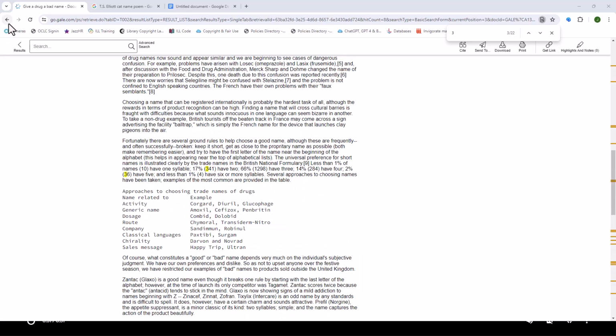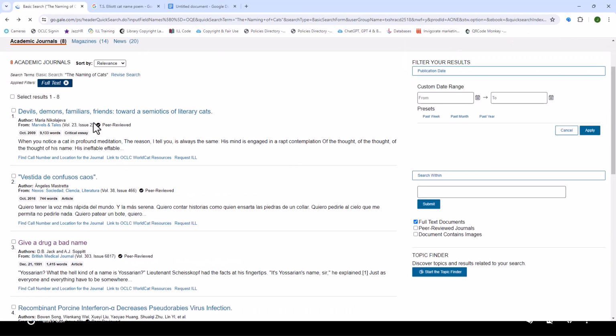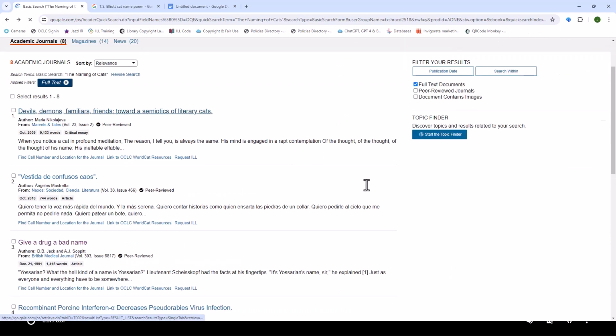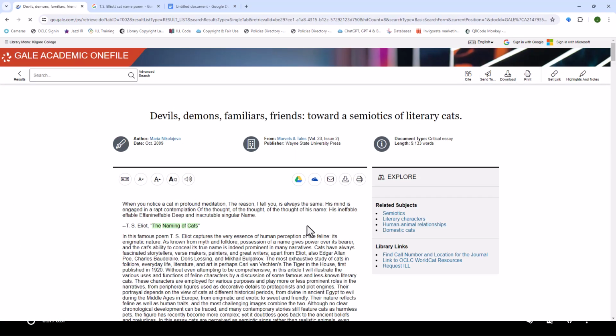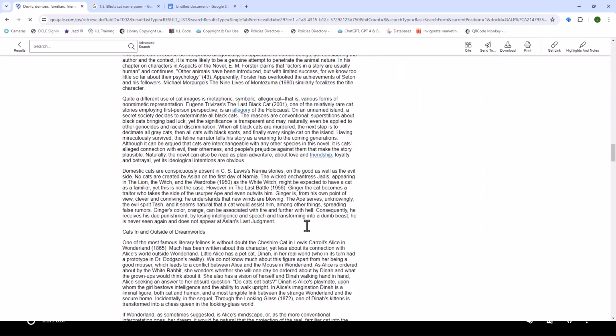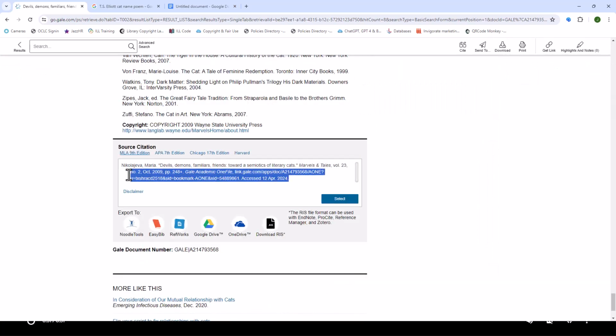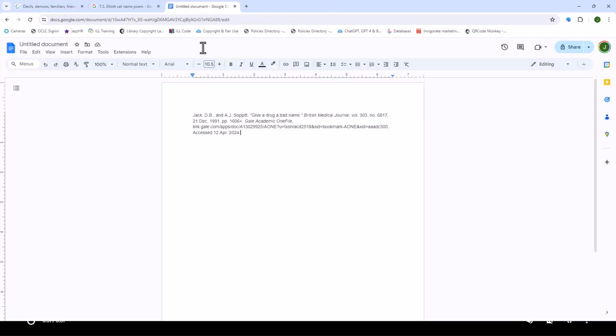So now I have two sources that I think might be good for my paper. I didn't get my citation information for the first one, so I'm going to go back and make sure that I get that one. I'm going to make sure that I copy and paste this information. Even if I don't use it, I've got the information there and I can go back and find it. I would definitely look for more here because I'm not really sure that I want that second source about the drug.